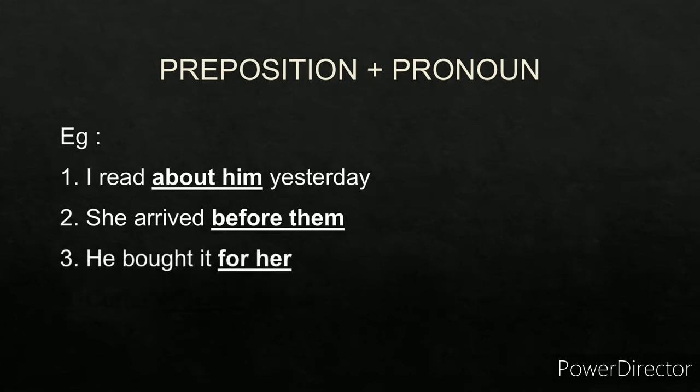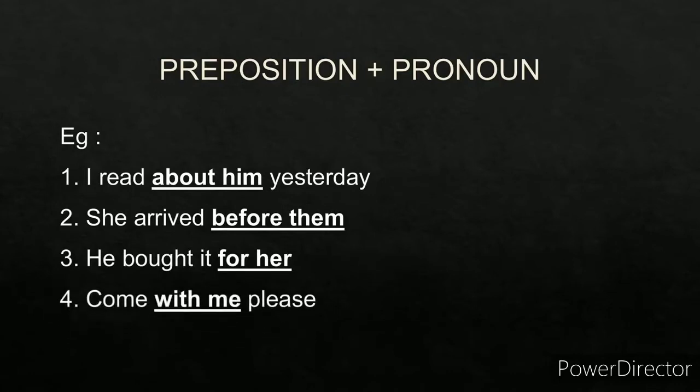He bought it for her. For is the preposition, her is the object acting as a pronoun. So for her is the prepositional phrase. Come with me, please. With is the preposition, me is the object acting as a pronoun. So with me becomes a prepositional phrase.